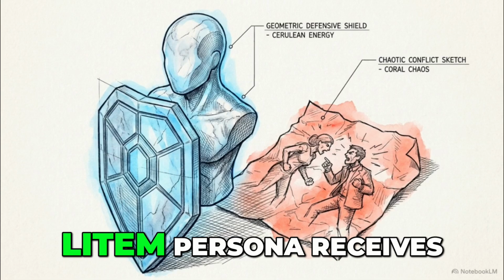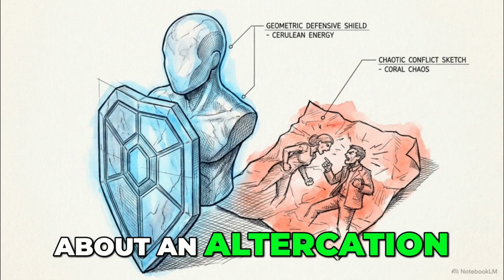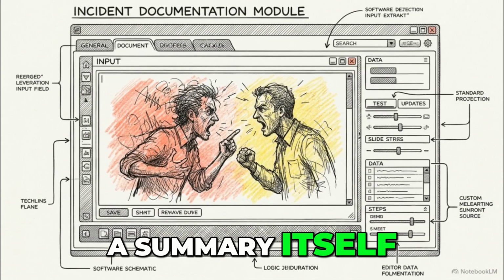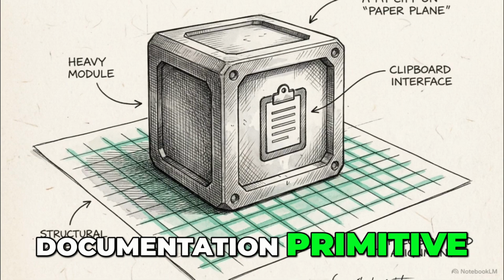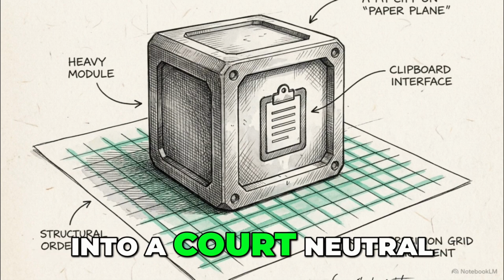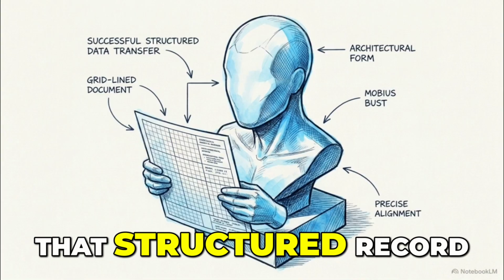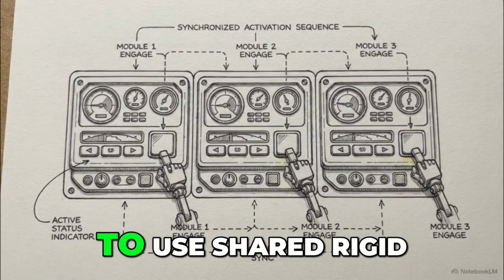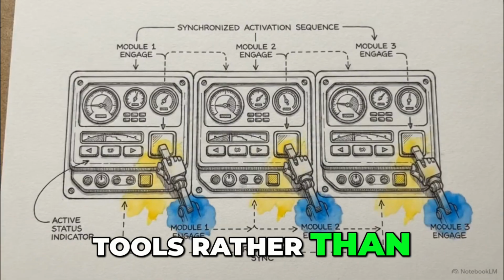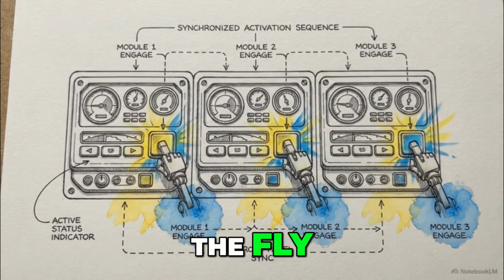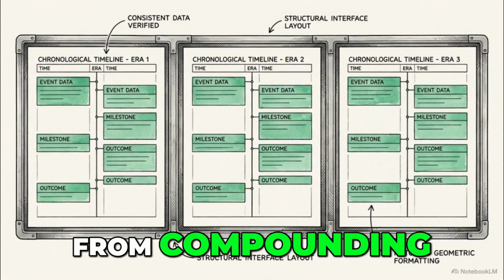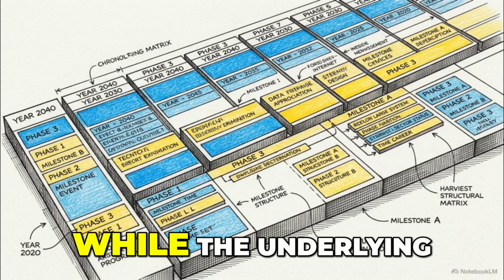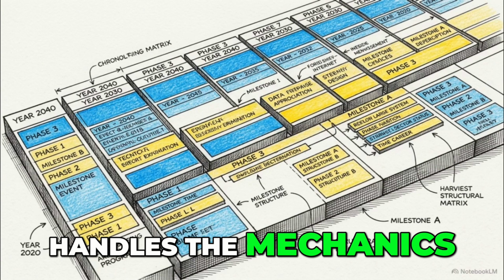If the guardian ad litem persona receives details about an altercation between parents, it does not analyze the text and draft a summary itself. It calls the incident documentation primitive, which extracts the facts into a court-neutral record and then hands that structured record back up to the guardian persona. By forcing specialized agents to use shared, rigid tools rather than generating their own logic on the fly, the system prevents errors from compounding. The persona focuses solely on domain expertise, while the underlying primitive handles the mechanics flawlessly every time.